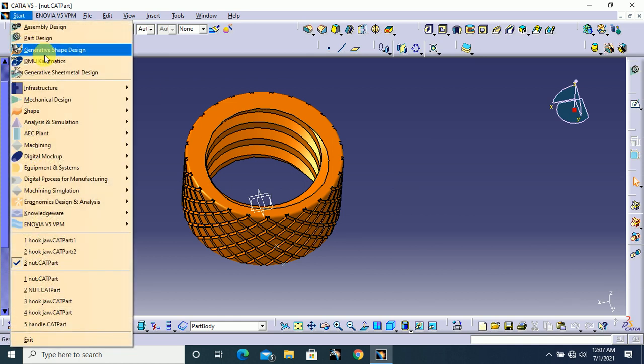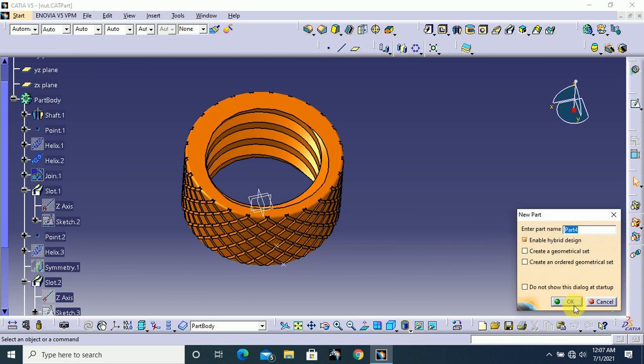Okay, next create this last part design. This is pin, the part name pin, and click OK.